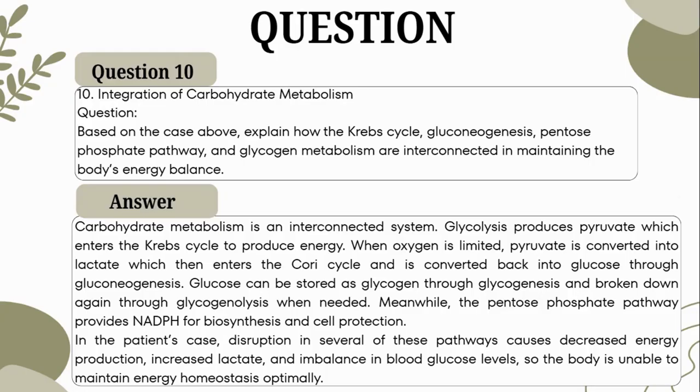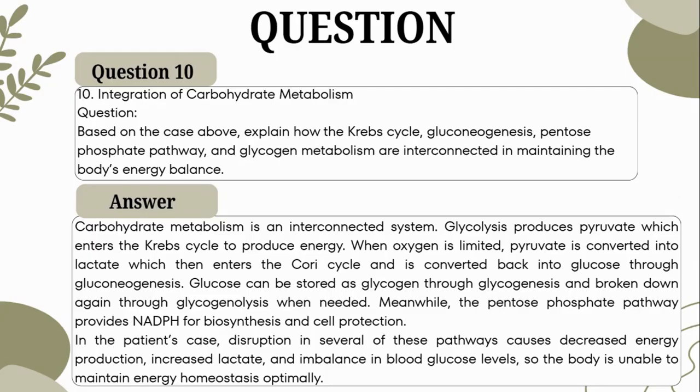Carbohydrate metabolism is an interconnected system. Glycolysis produces pyruvate which enters the Krebs cycle to produce energy. When oxygen is limited, pyruvate is converted into lactate, which then enters the Cori cycle and is converted back into glucose through gluconeogenesis.